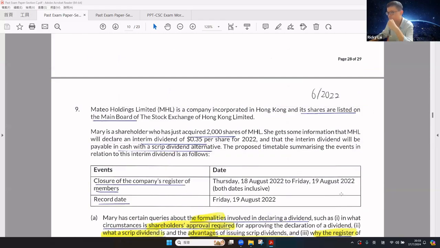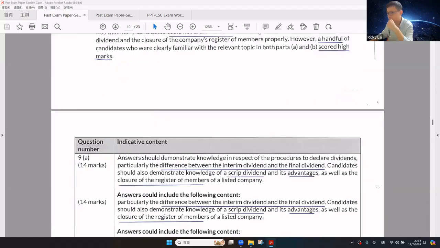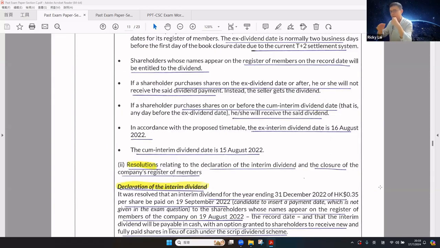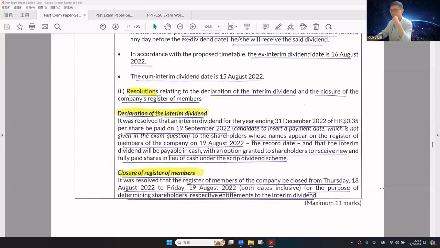Because the book close period is between August 18 and August 19, with T+2 we can determine both the ex-dividend day and the dividend day, which are August 16 and August 15 respectively. Now, please draft the resolution regarding the declaration of the interim dividend and closure of the register of members.